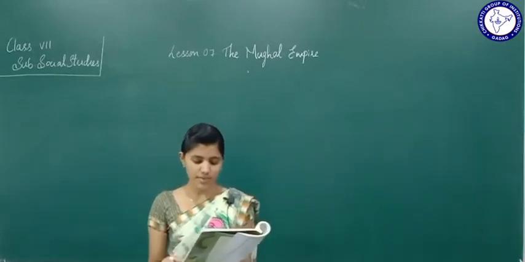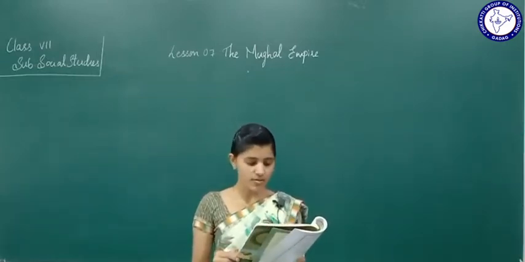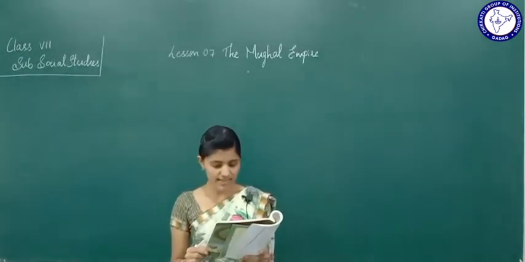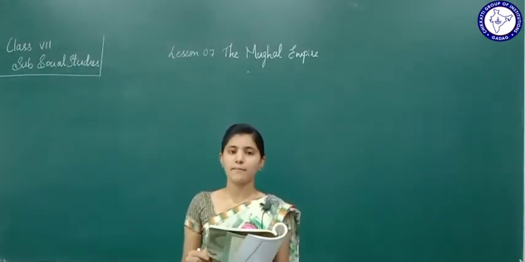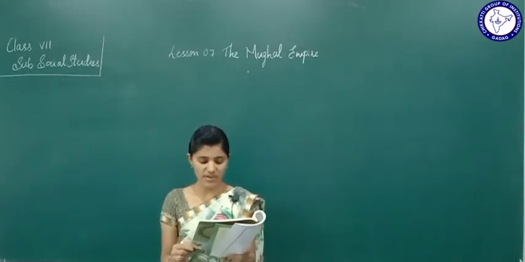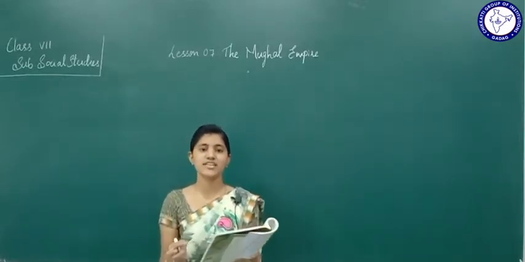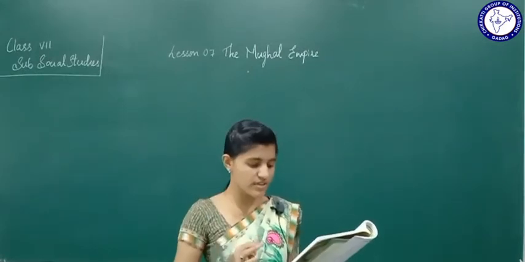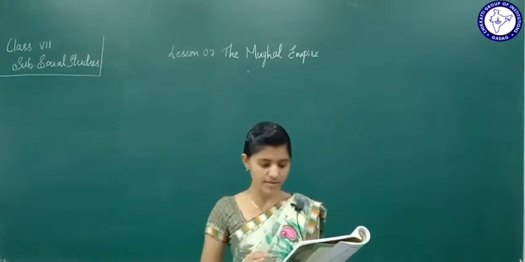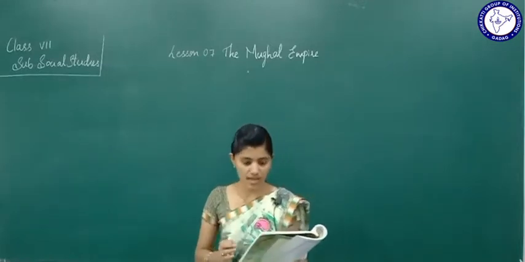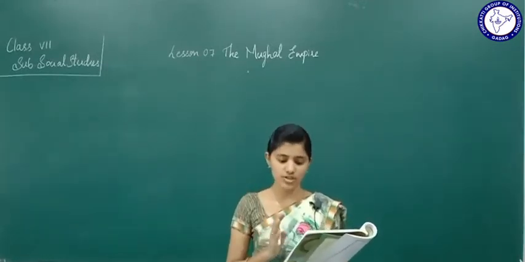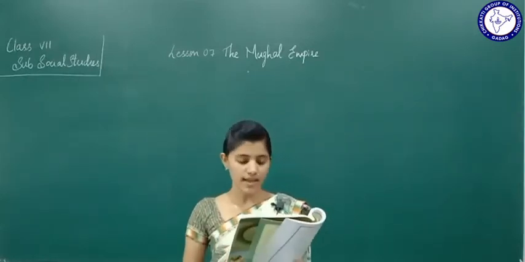There were three empires in the history of India. One is the Maurya Empire, the second is the Gupta Empire and the third one is the Mughal Empire. See, totally how many empires are there in the history of India? There are three. The first one is the Maurya Empire. The second one is the Gupta Empire, both of which we have already studied. Now we are going to study about the Mughal Empire.